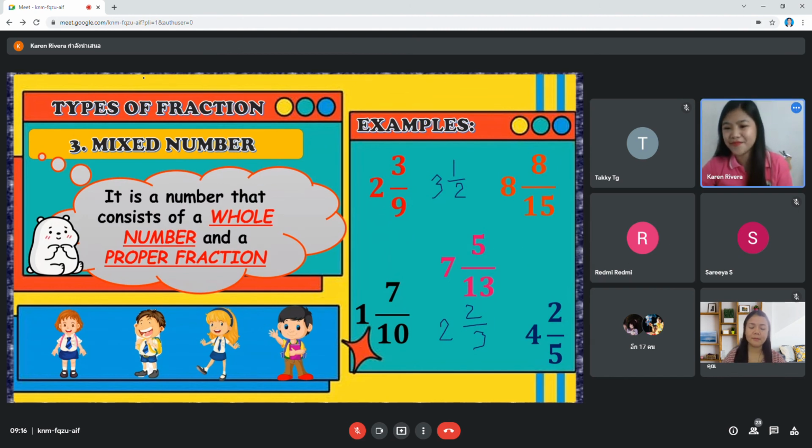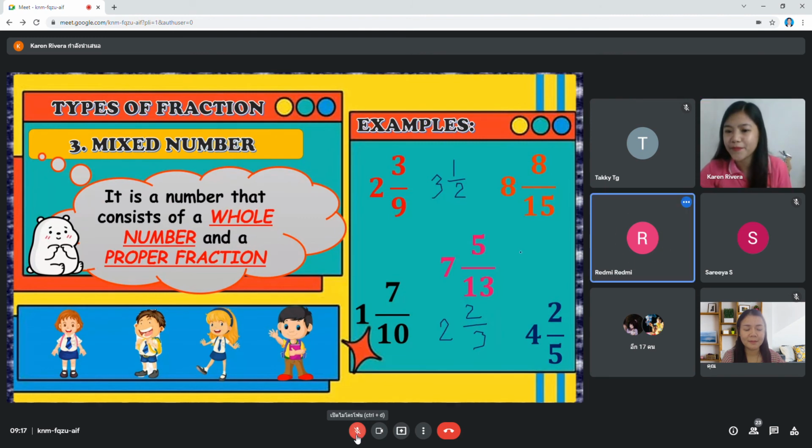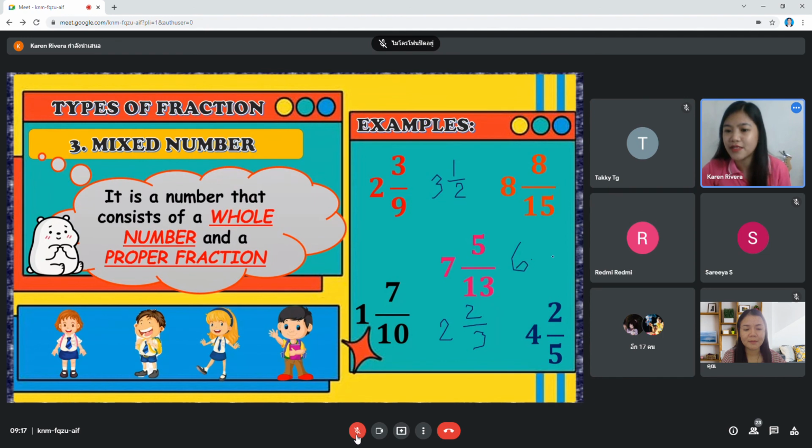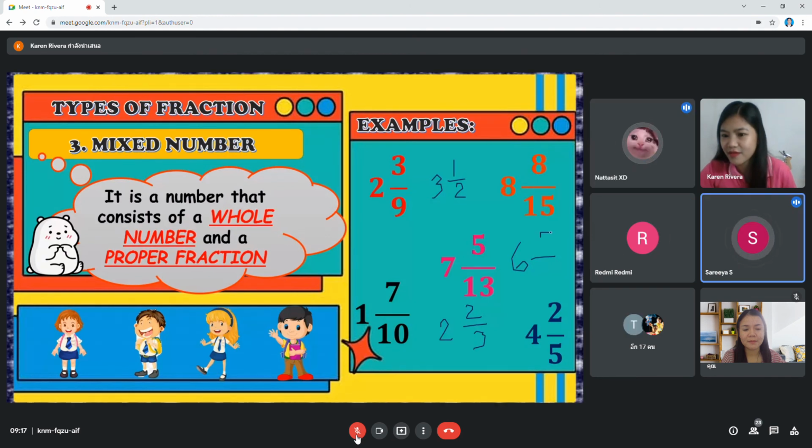Anyone? Where is group 2? Can you give me another example? 6 and what fraction do you want? 6 and 7 over 9.